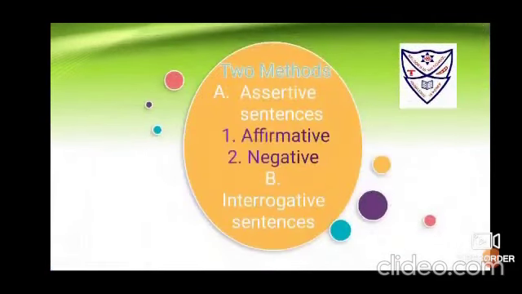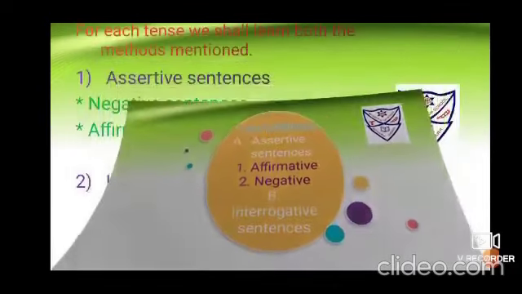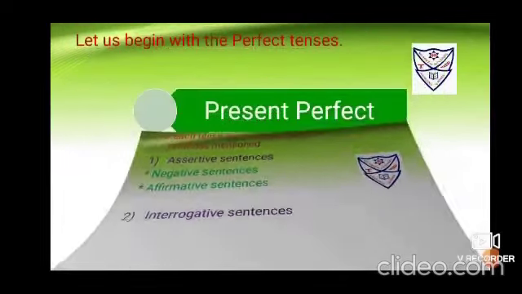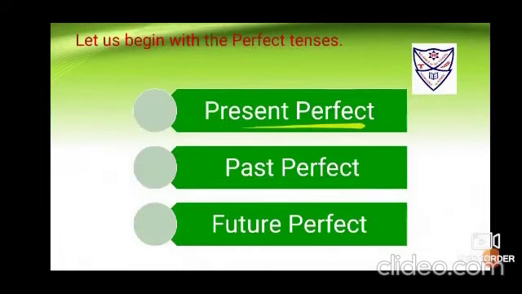Two methods as usual: dealing with the assertive sentences and dealing with the interrogative sentences. Assertive will be dealing with the affirmative and negative. For each tense, we shall learn both the methods, as we have done till now, for negative, affirmative and interrogative sentences. So let us begin today with perfect tenses. In perfect tenses, we have to cover present perfect, past perfect and future perfect. Today, the important one we will deal with is the present perfect tense.